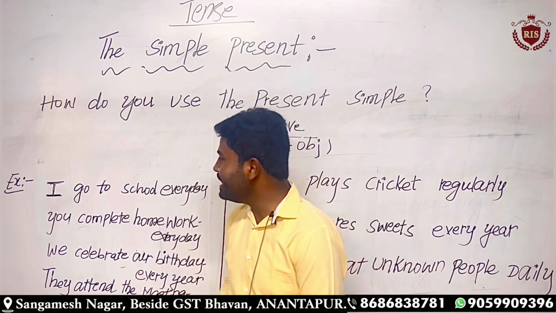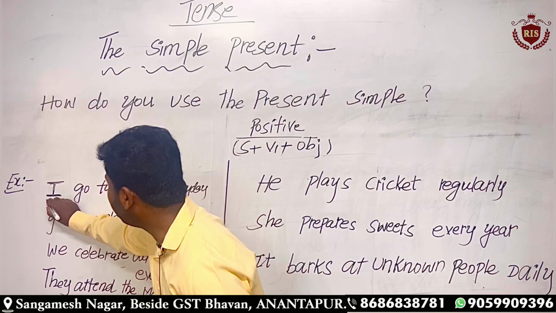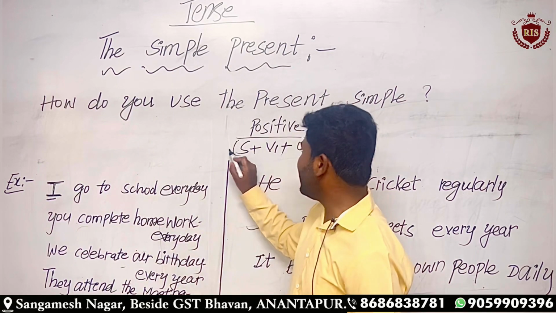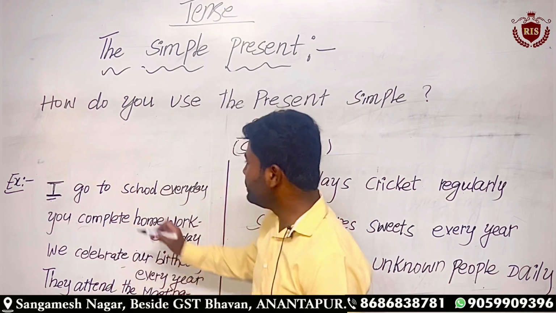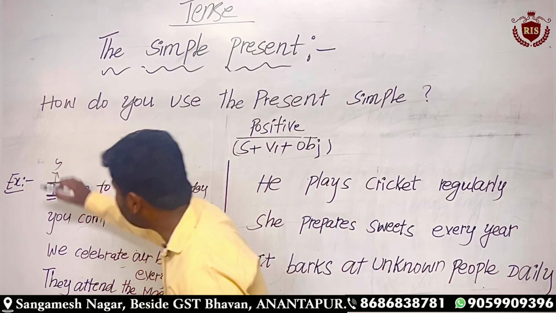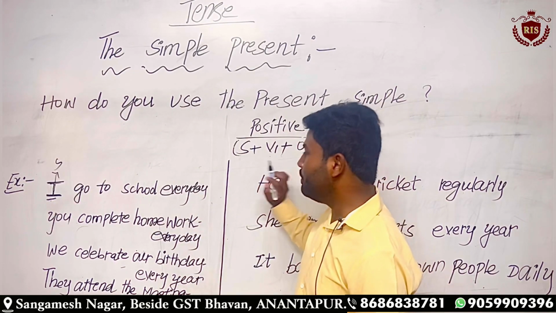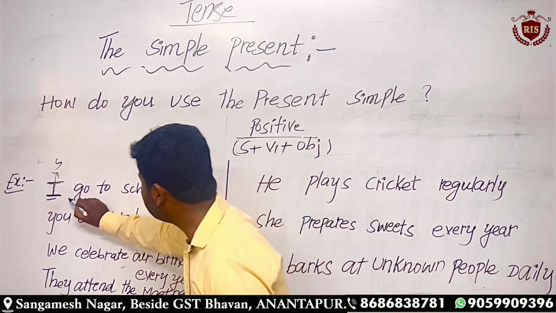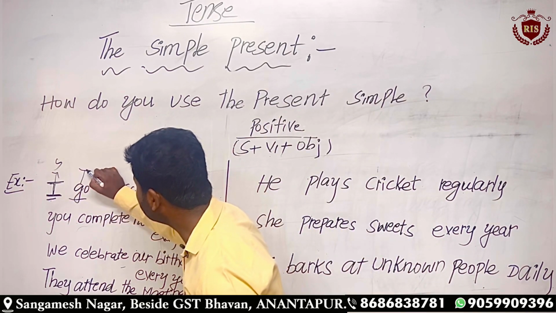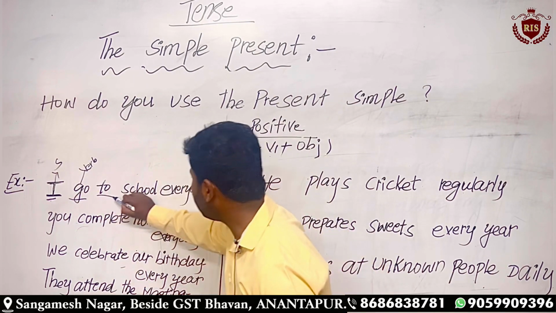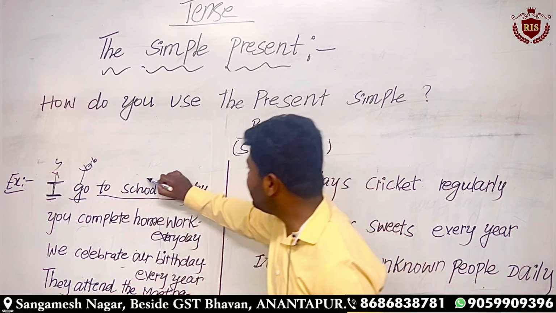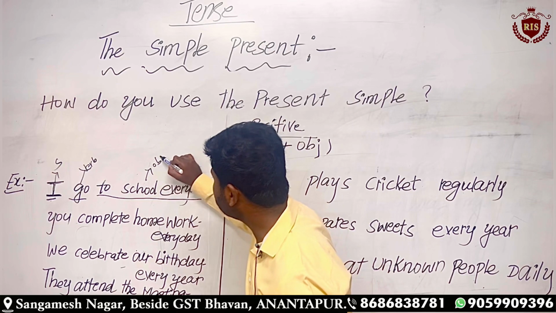What is the subject here? I is the subject. Next, the infinitive form of the verb is go. This is the verb, and the rest of the sentence is the object.